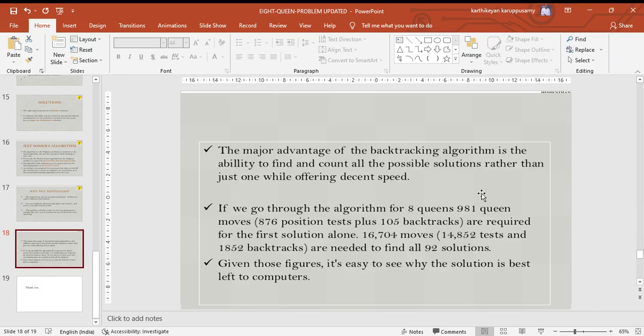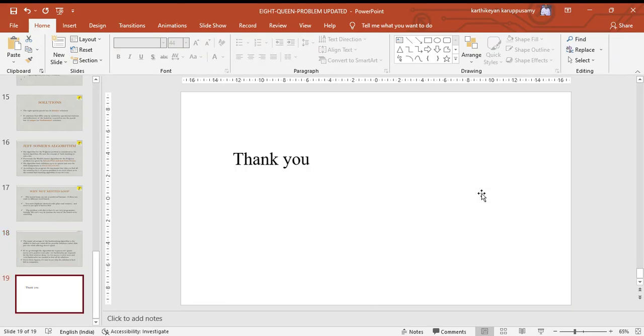If we go through the algorithm, we find 981 queens in the 8 queens problem recorded for the first solution alone, and then we get the 92 solutions in 16,704 moves. That's all about our 8 queens problem.